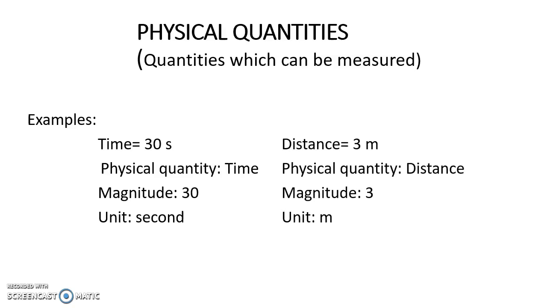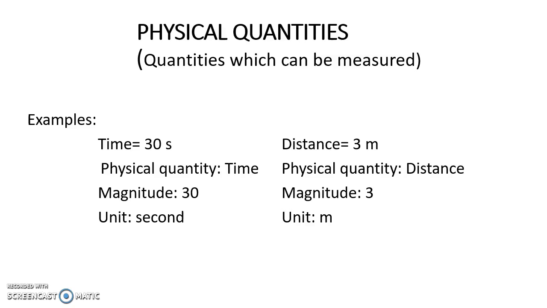Another example of a physical quantity is distance. Distance is equal to 3 meter. Over here, distance is measured. So distance is a physical quantity. Its magnitude is 3 and unit is meter. So time and distance are physical quantities.